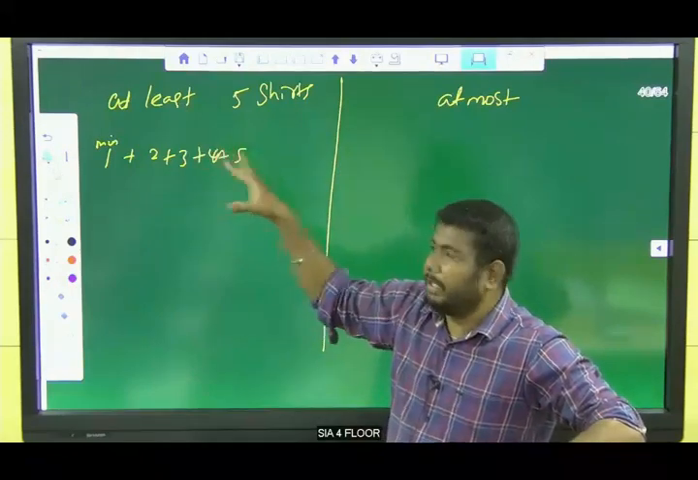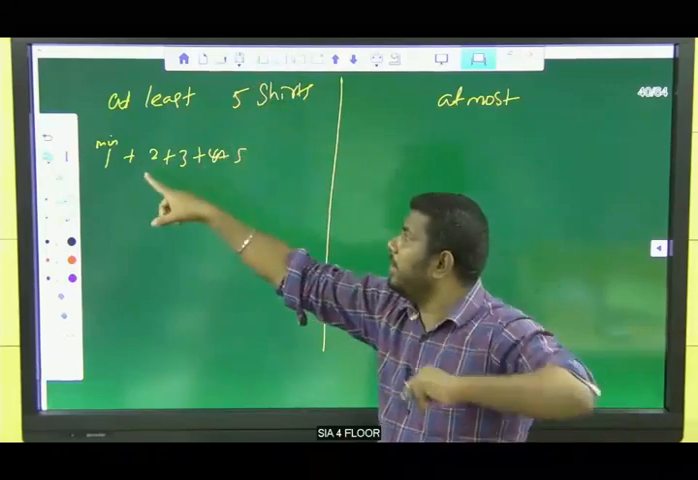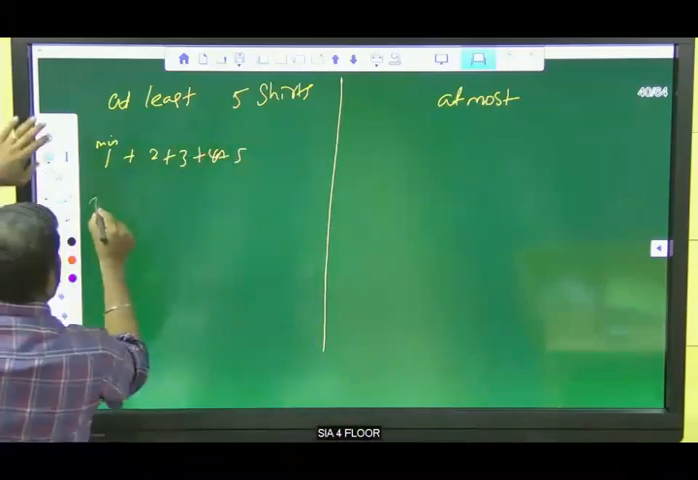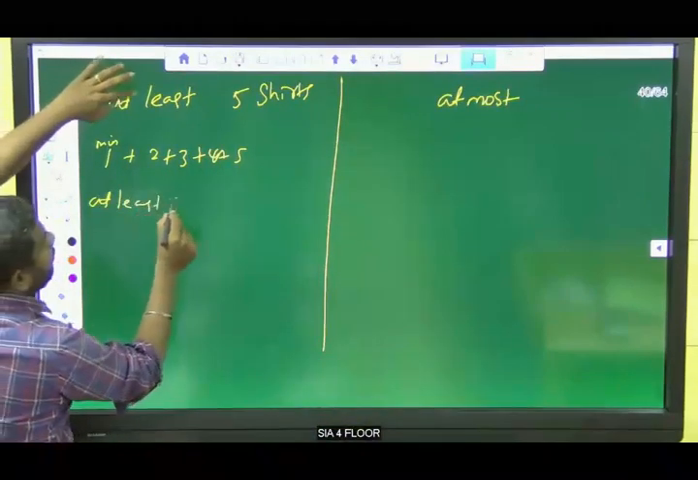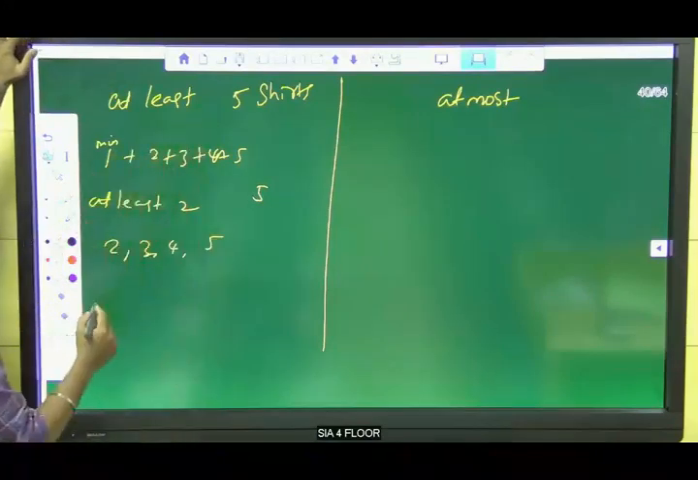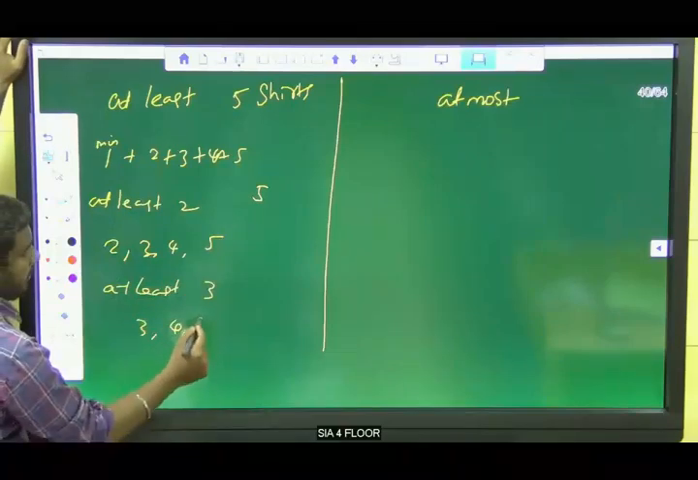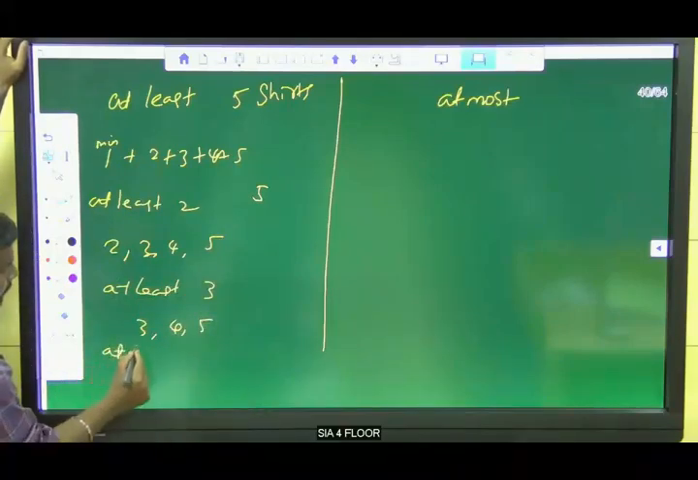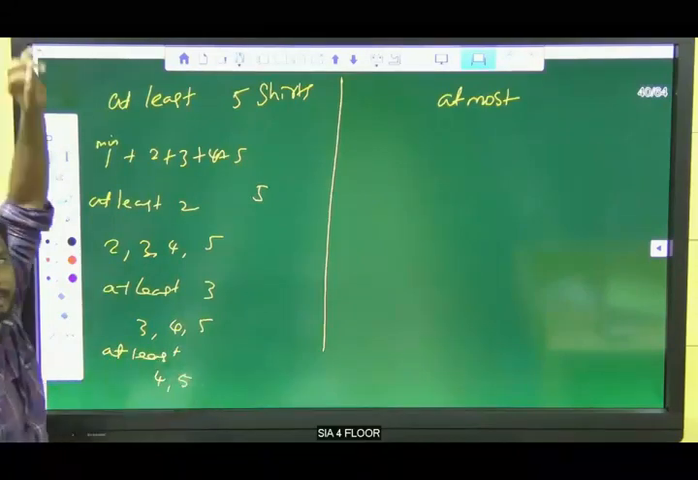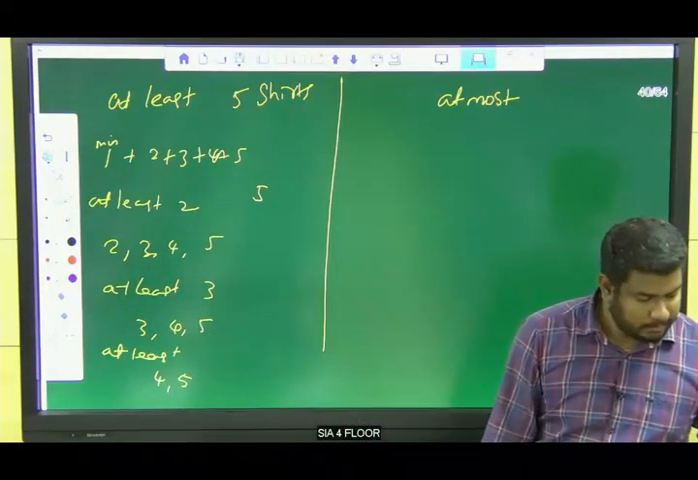If the total value is 5, at least 1 means 1, 2, 3, 4, 5, right? If it is at least 2, again with total 5, it means 2, 3, 4, 5. Clear? If it is at least 3, minimum should be 3: 3, 4, 5. Clear? At least 4, minimum should be 4, maximum should be 5. Is that clear now? Clear?